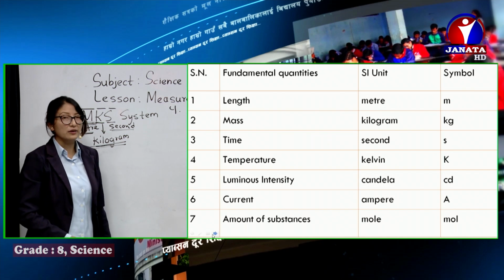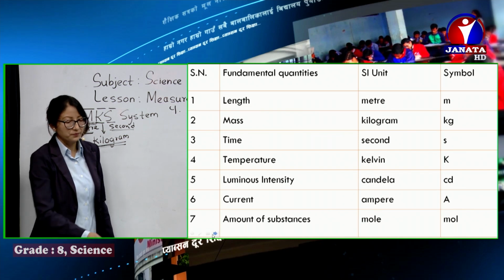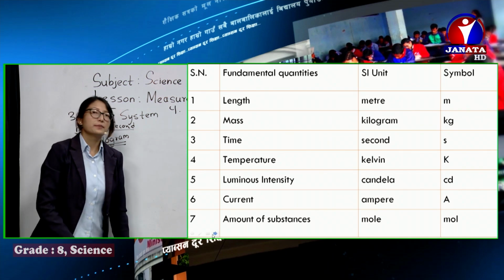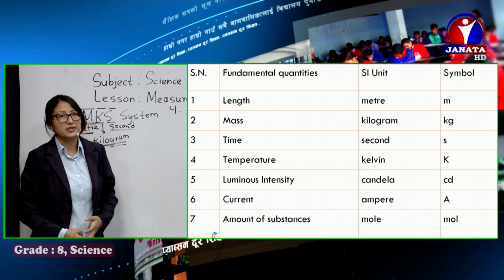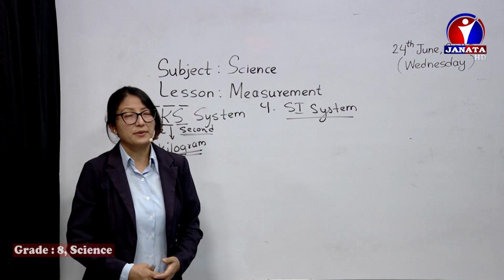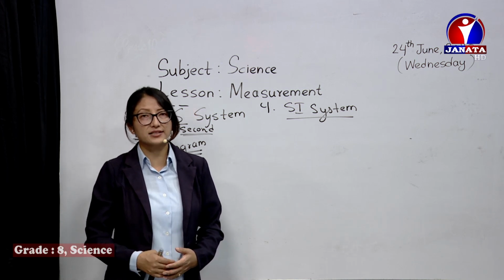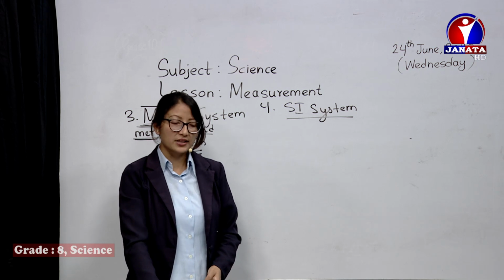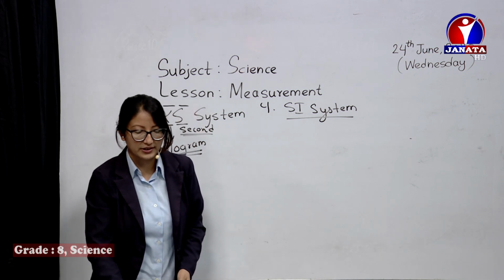And similarly, amount of substance, mole. And the symbol is simply mol. That's all about the systems of measurement. Now, today we have 3 more topics: measurement of length, measurement of mass and weight, and measurement of time. Now let's get started with measurement of length right now.